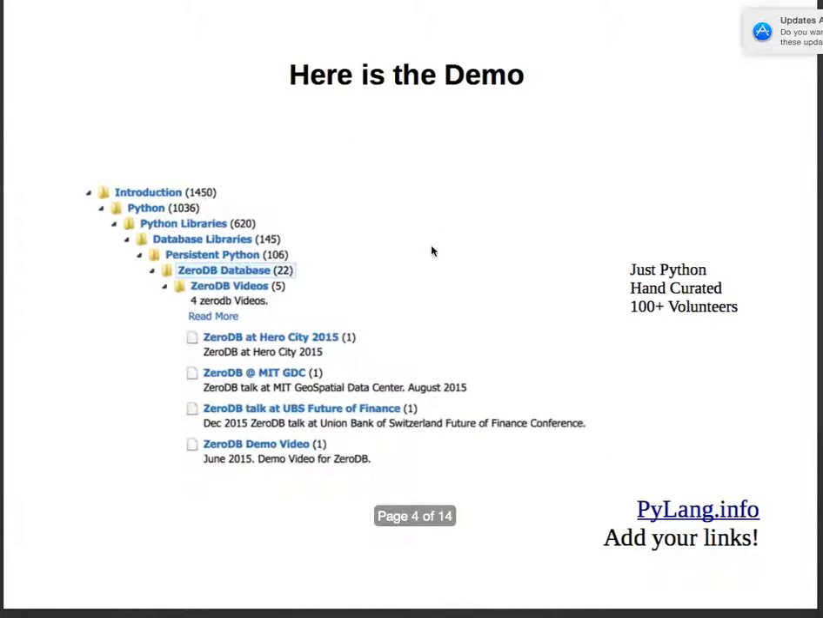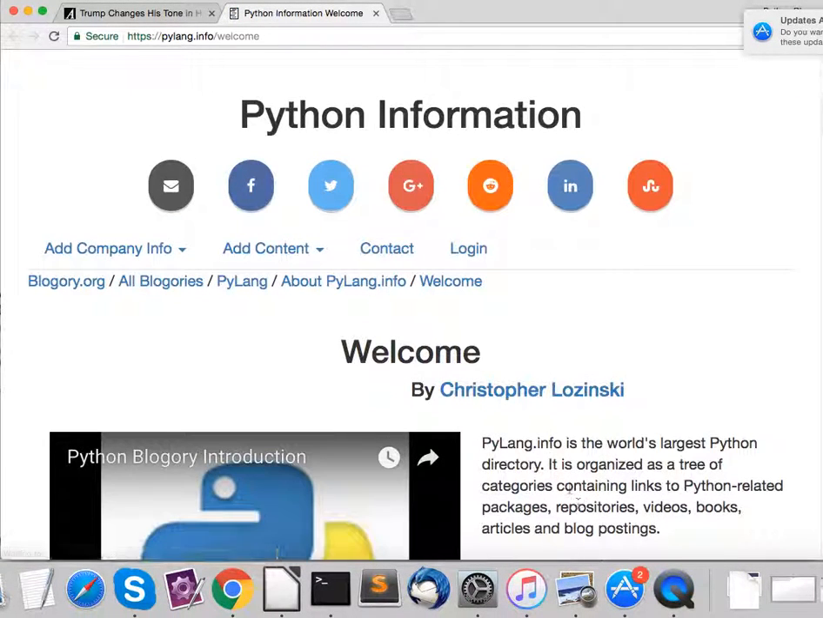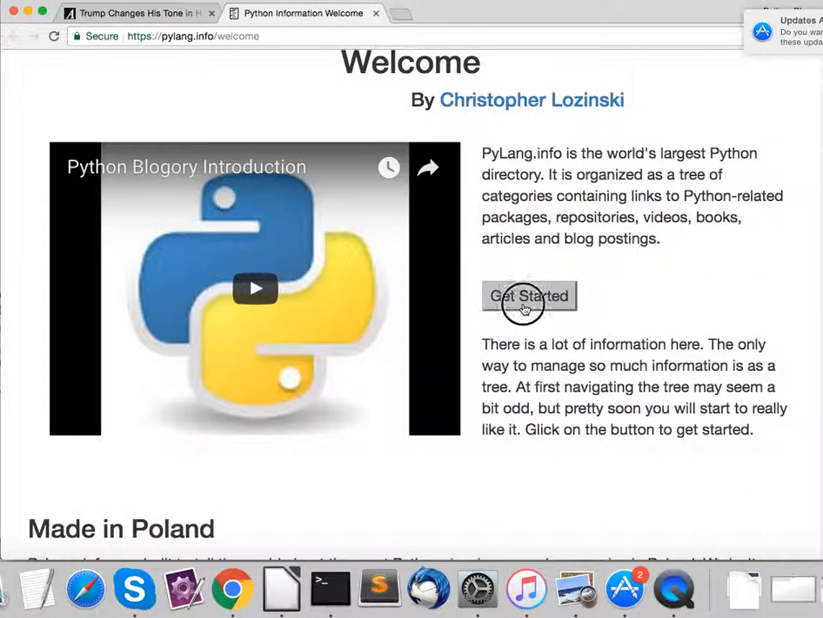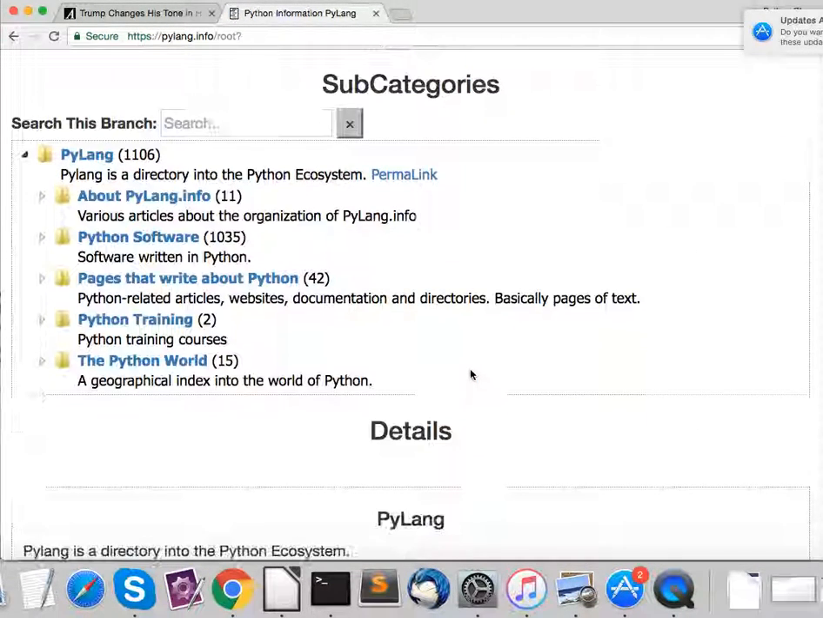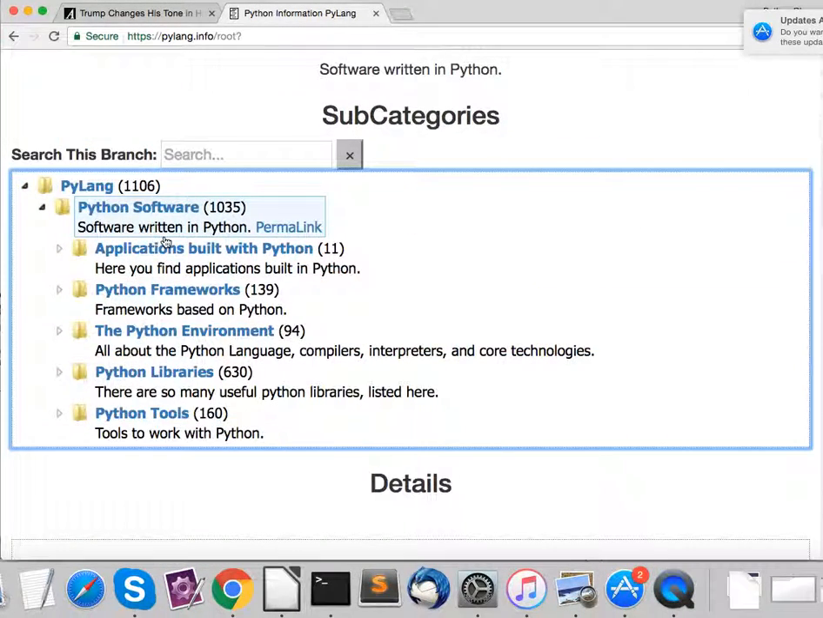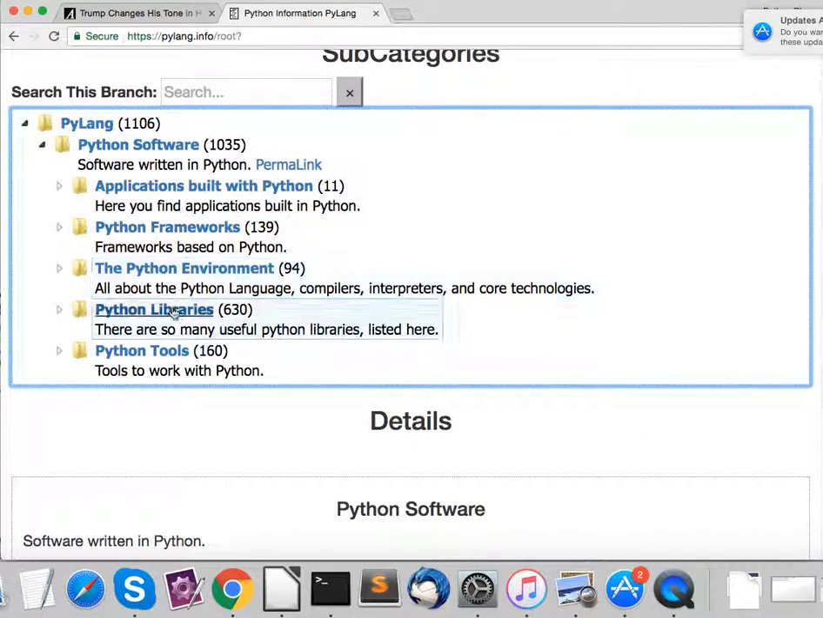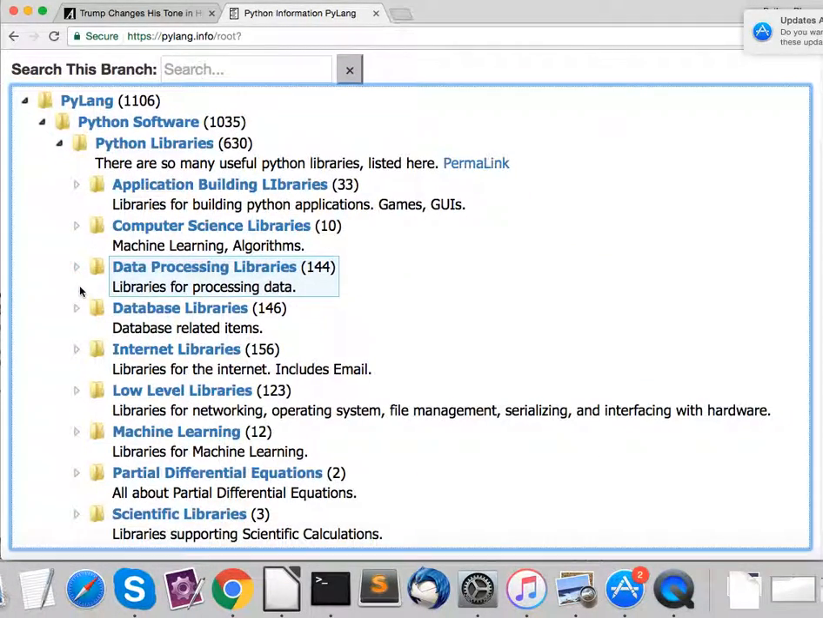Let's take a look at the demo. Here's what a PyLang tree looks like, but let's actually show you the demo. You click on the website, you get the splash page. Let's get started. Here's the actual tree. The first thing any Python developer is going to need is a database. So let's take a look at some Python software. Let's see, Python libraries, that's always a good thing.